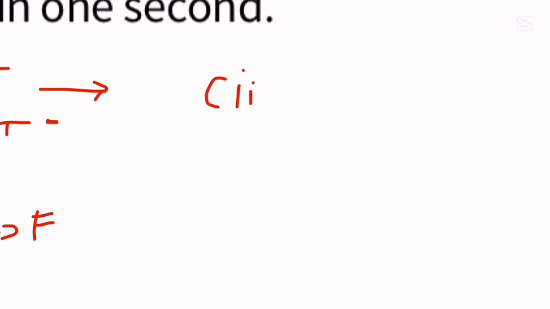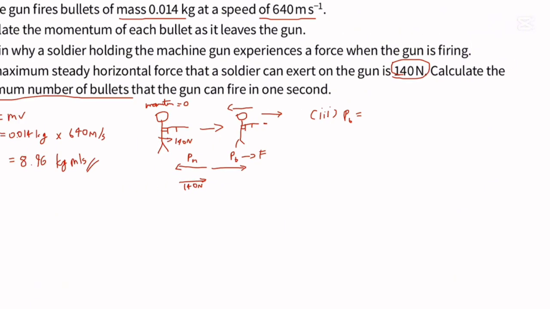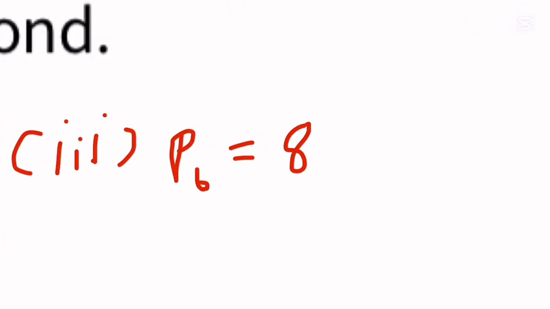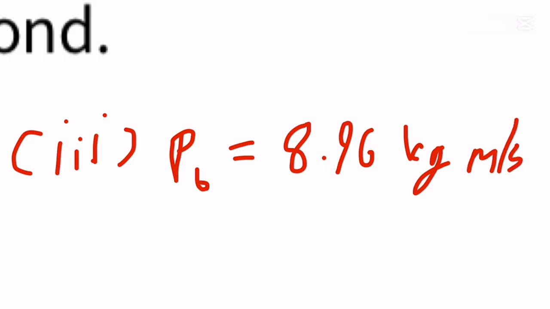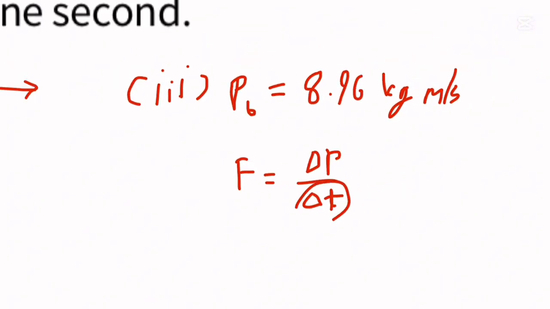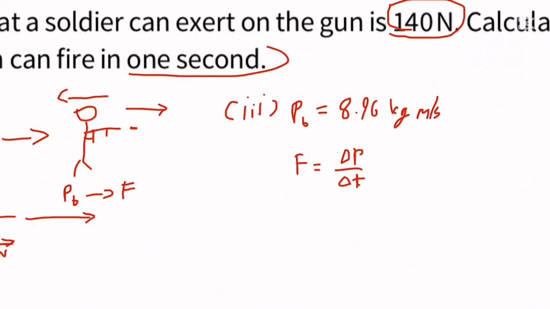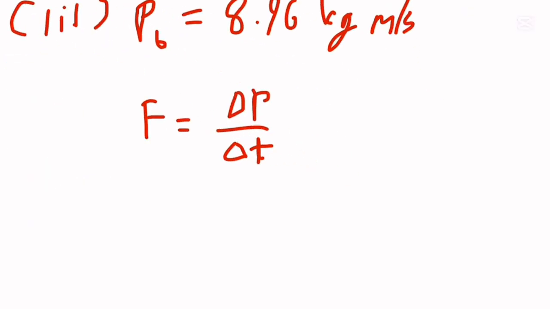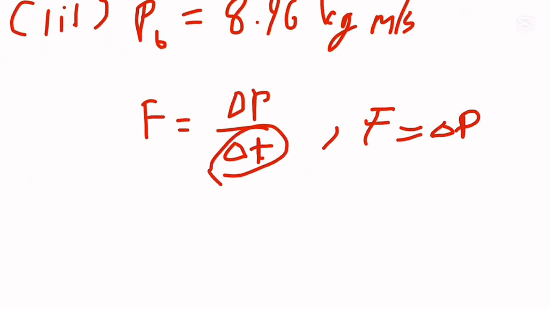We already calculated the momentum of one bullet: 8.96 kilogram meter per second. Then we can use the formula F equals delta p over delta t, and t is 1 second. So basically force equals delta p, because the time is 1.